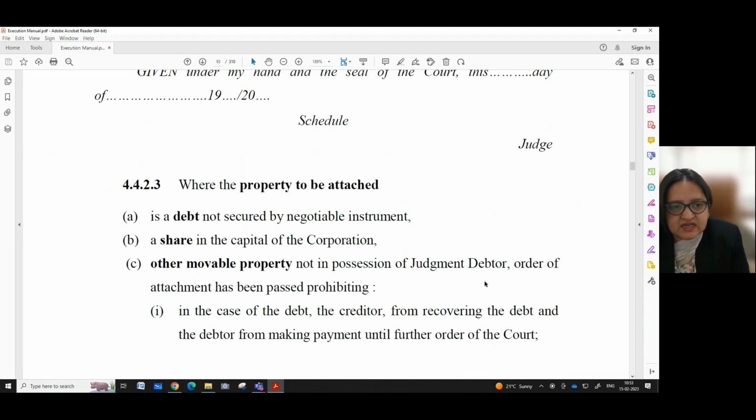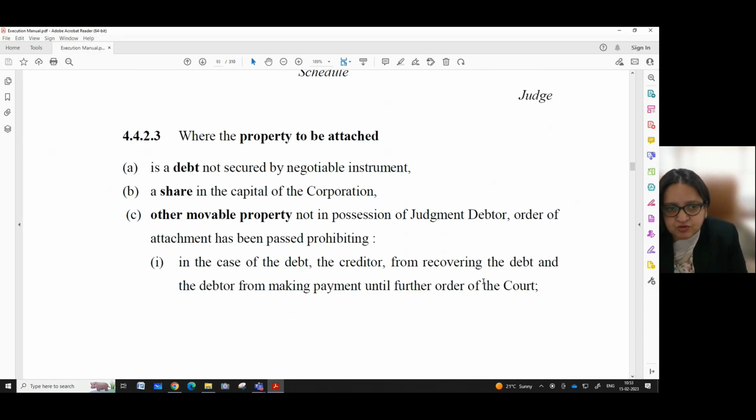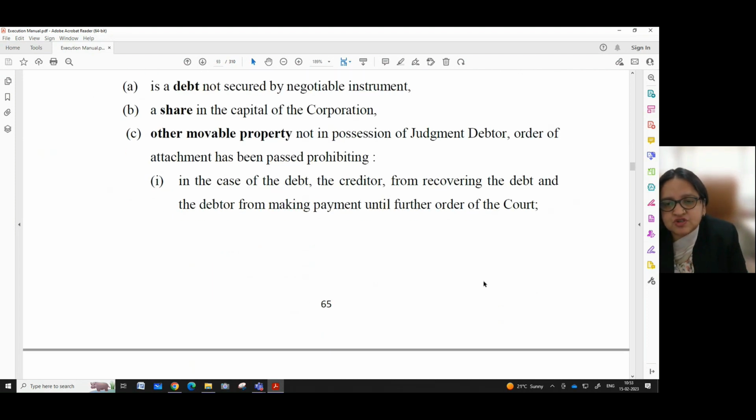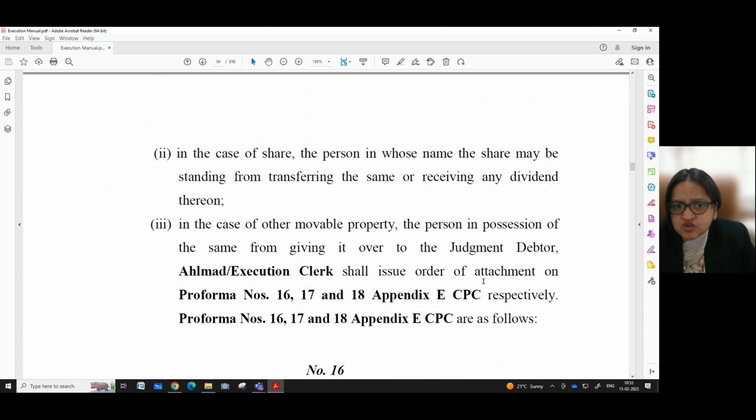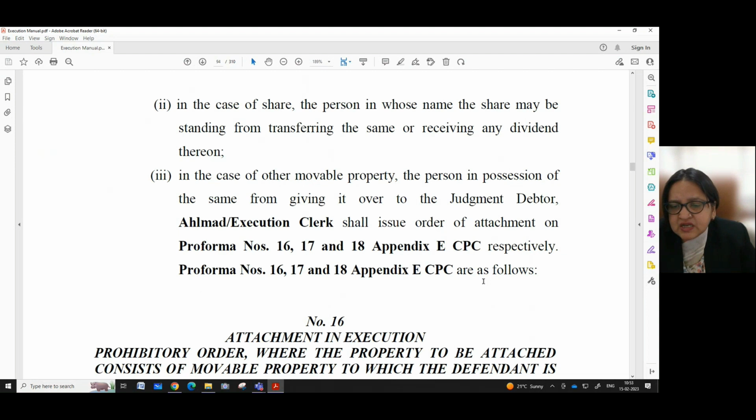Then where the property to be attached is a debt not secured by a negotiable instrument, a share in the capital of the corporation, or other movable property not in possession of the judgment debtor, an order of attachment has been passed prohibiting, in the case of the debt, the creditor from recovering the debt and the debtor from making payment until further order of the court. In the case of share, the person in whose name the share may be standing from transferring the same or receiving any dividend thereon. In the case of other movable property, the person in possession of the same from giving it over to the